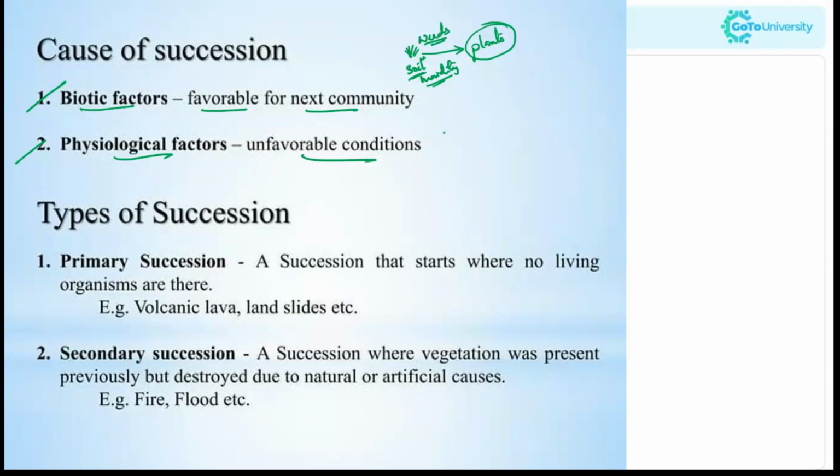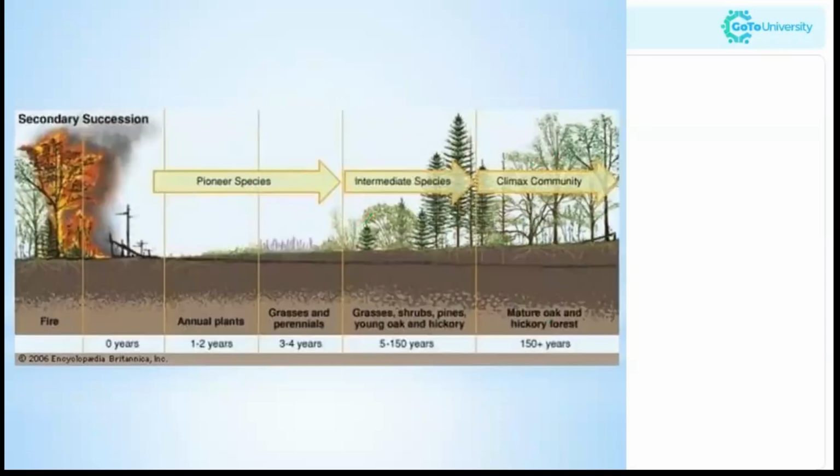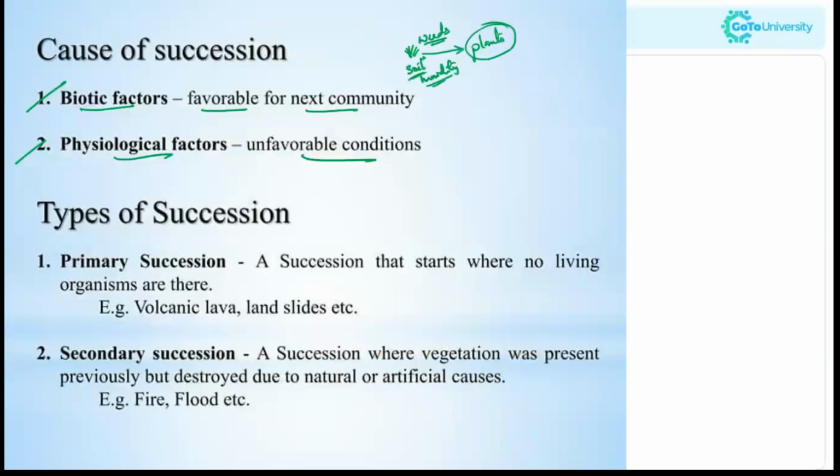So why is it happening? Like, suddenly why does a succession happen? It could be some fire or disaster. This can also completely destroy some organisms, and later on some species can grow over there. So some physiological matters also cause succession.